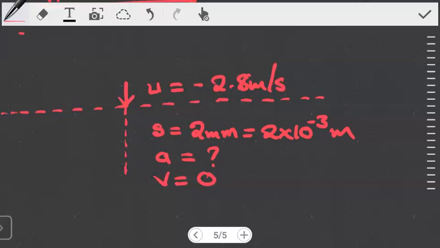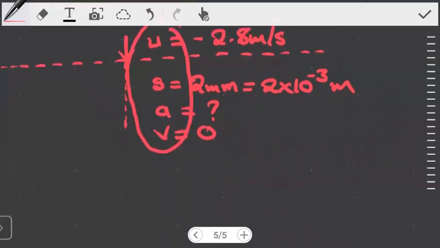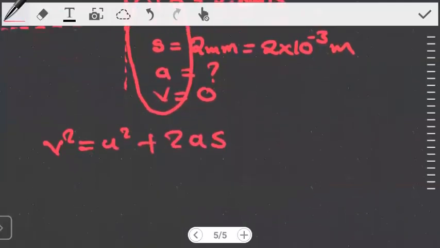So with this in mind again, we see that in these equations, there is no use of time, neither do we want it. So we're going to use an equation that doesn't use time. That brings us to v squared is equal to u squared plus 2as. We want to find the acceleration, so we'll make acceleration the subject of the formula. This becomes a is equal to v squared minus u squared over 2s.